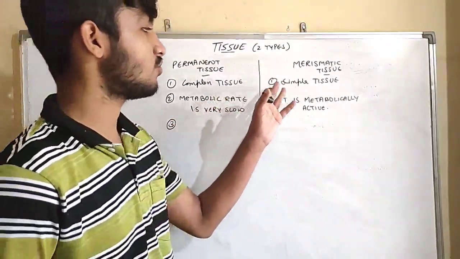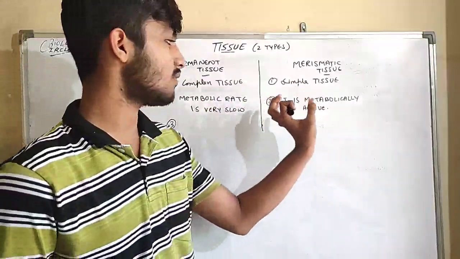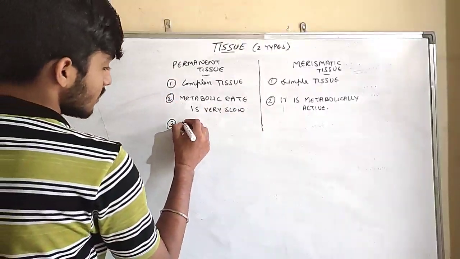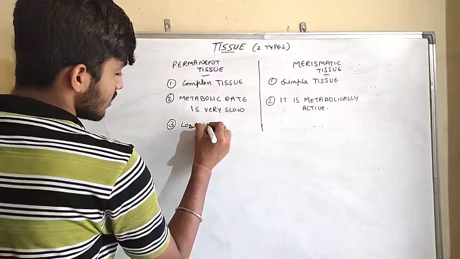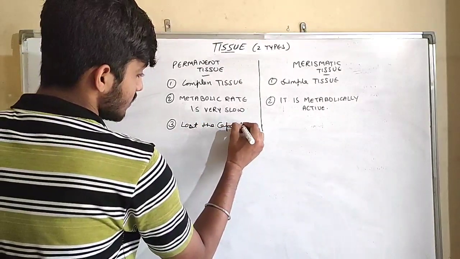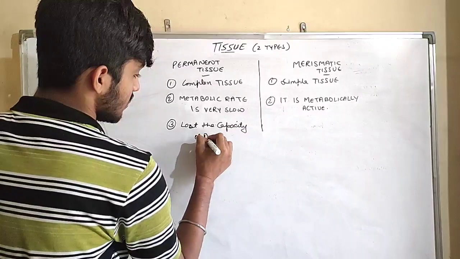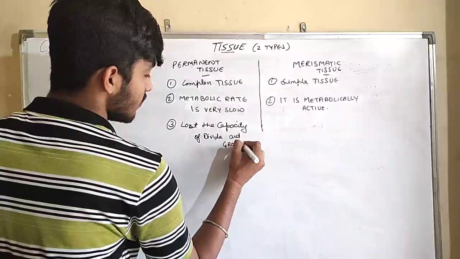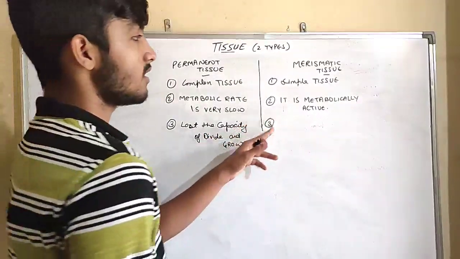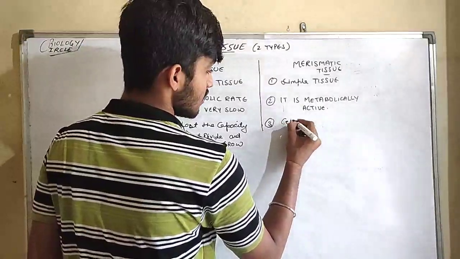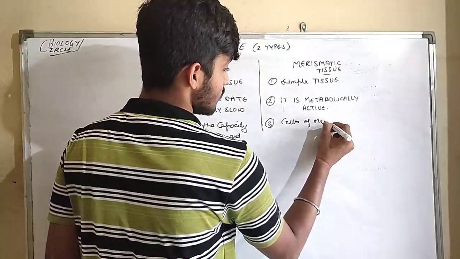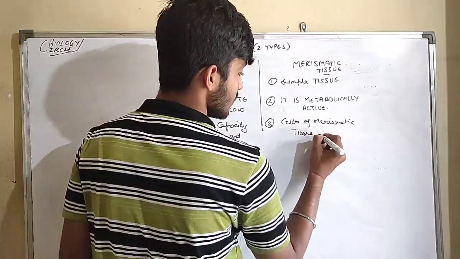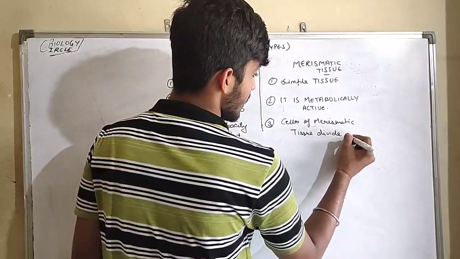Third, complex tissue, simple tissue, metabolic rate is very slow, and it is metabolically active. Third difference, permanent tissue has lost the capacity to divide and grow. Cells of meristematic tissue divide and grow.